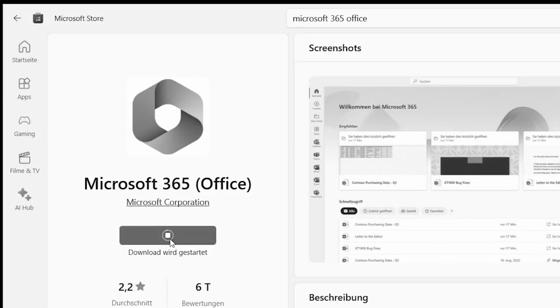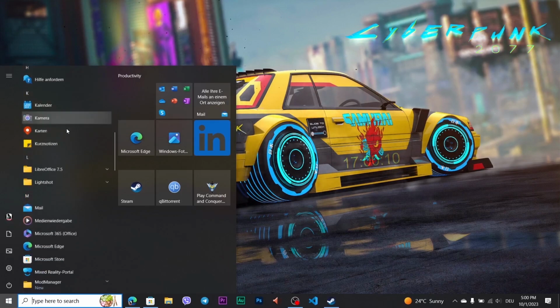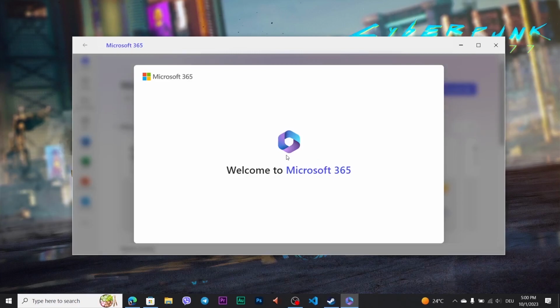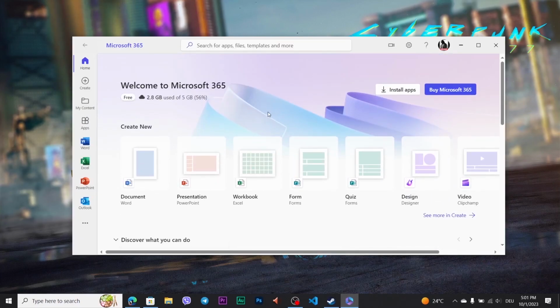Install it. I have installed Microsoft 365 and I want to open it. I click on the Start menu and look for Microsoft 365 in the list. Open it. We are greeted by the welcome window. Then press Next, Next and Next. Microsoft 365 is now installed on our computer.